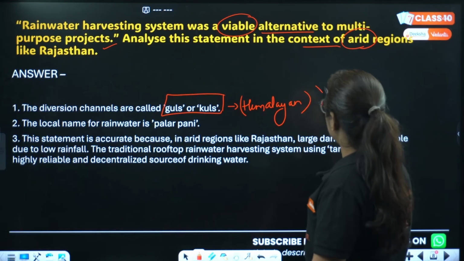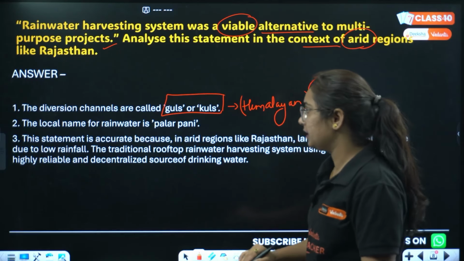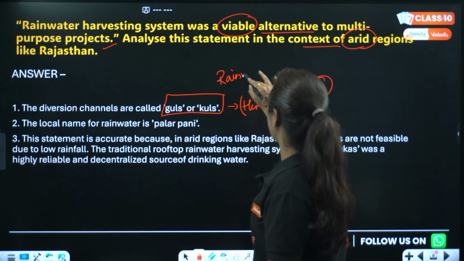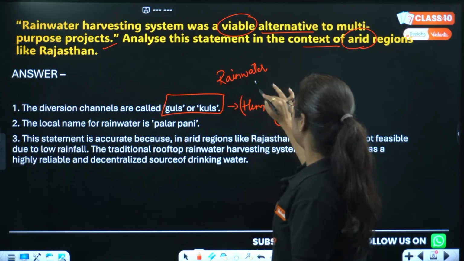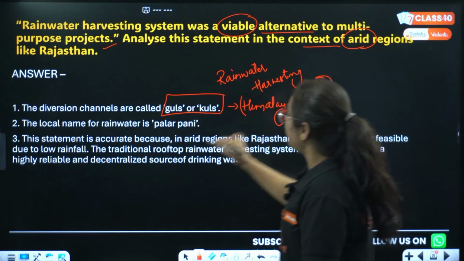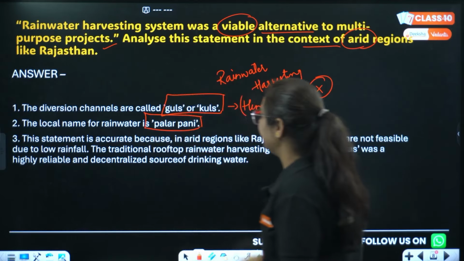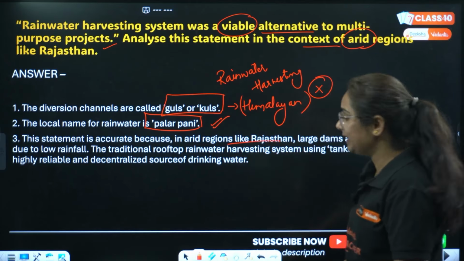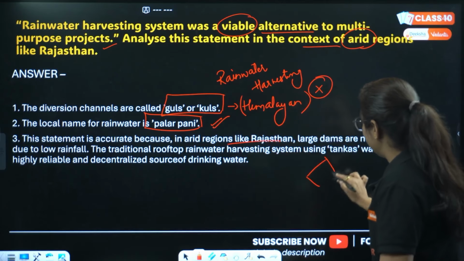But this is not possible in the arid region. For that, what we have done is rainwater harvesting, which is popularly known as Palar Pani in regions like Rajasthan. We know what they have done in the house.